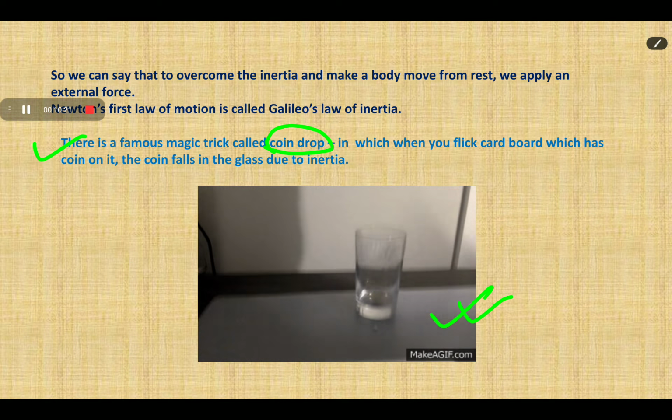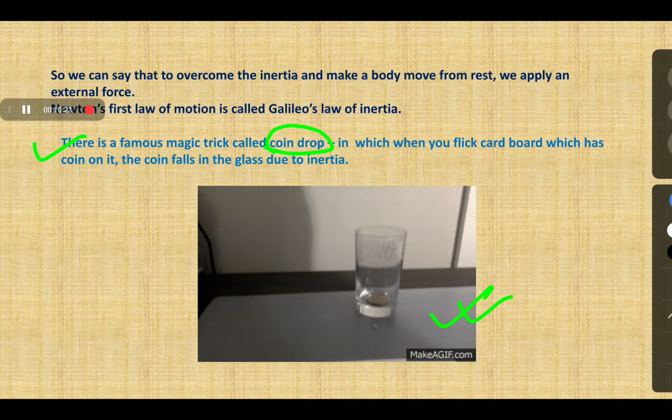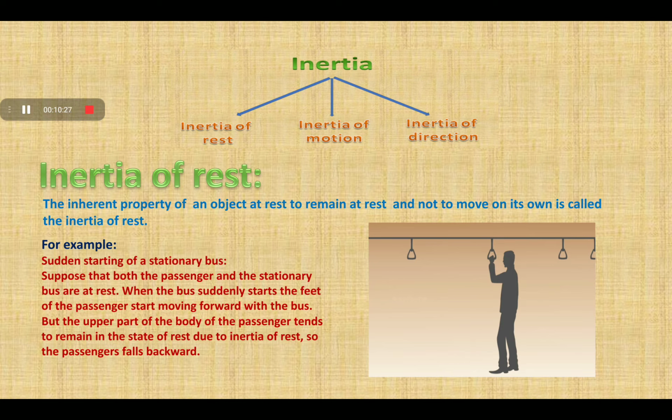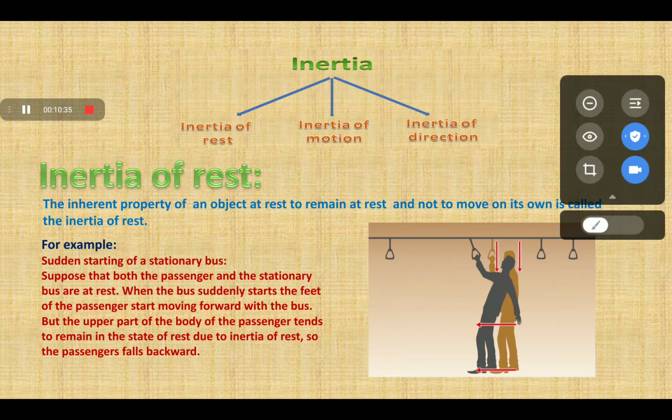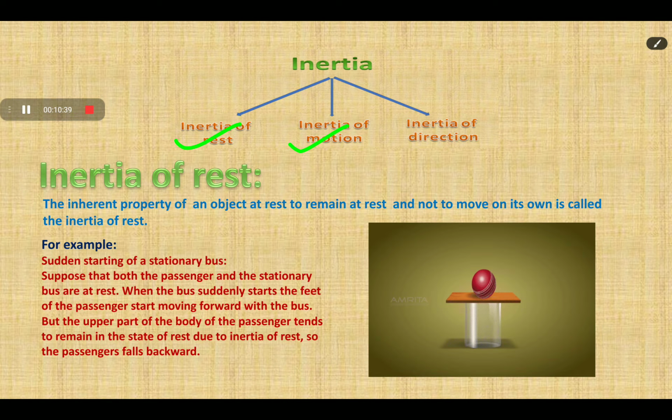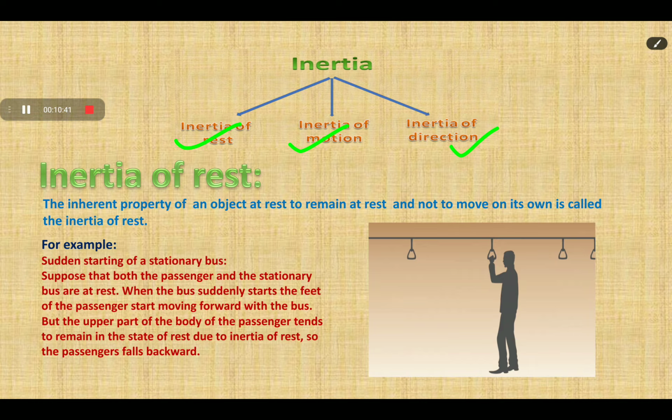So here we will explain that inertia is of three kinds. First is the inertia of rest. Second is the inertia of motion. And third is the inertia of direction. So firstly, we will define what inertia of rest is.